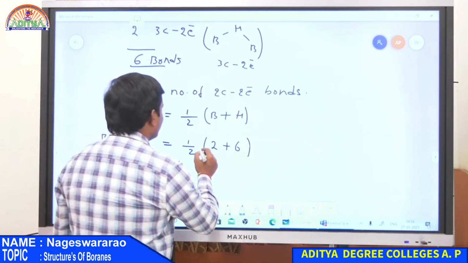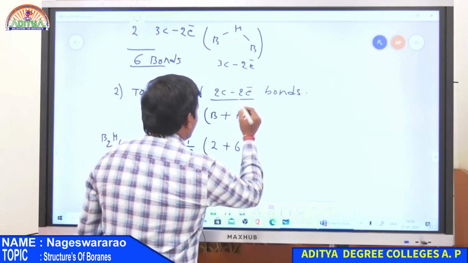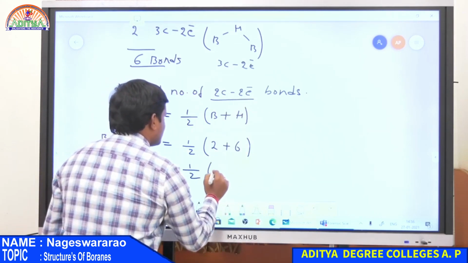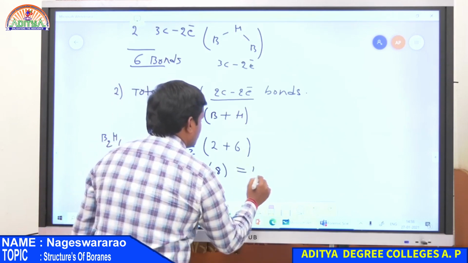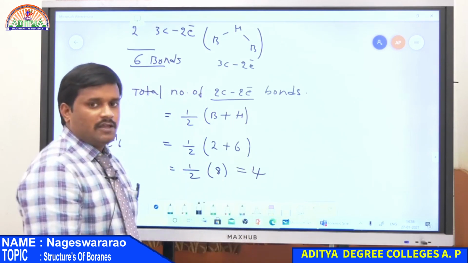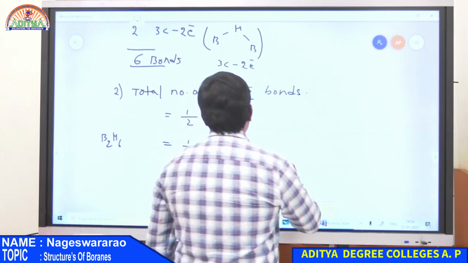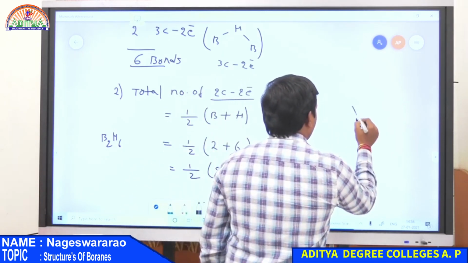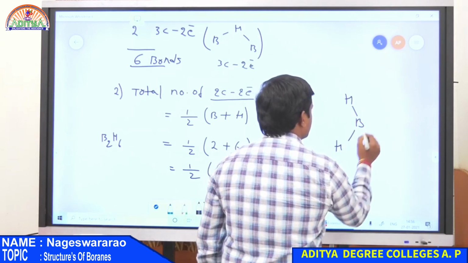Totally, the number of 2-centered 2-electron bonds is (2 plus 6) by 2, that is 8 by 2, equal to 4. Therefore diborane has four 2-centered 2-electron bonds. So all are here boron-hydrogen, boron-hydrogen.